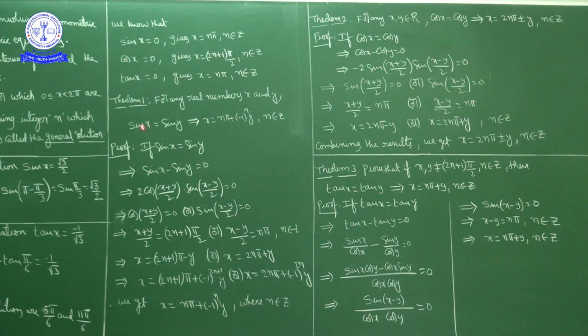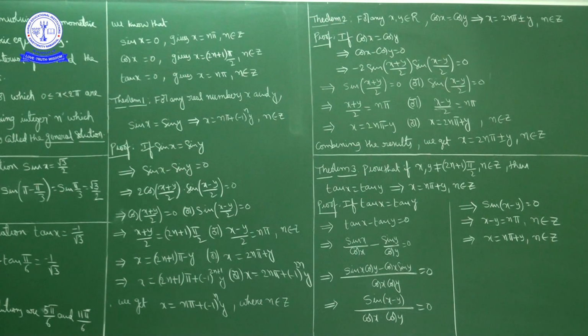Okay, now if sin x equals sin y, this is the general solution: x is equal to n pi plus minus 1 whole power n into y, where n is an integer. Now if sin x equals sin y, and I write sin y on this side, what do we get? Sin x minus sin y equals 0.